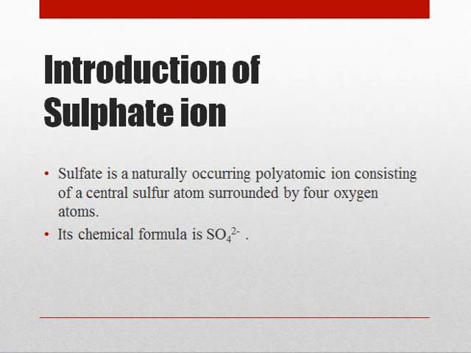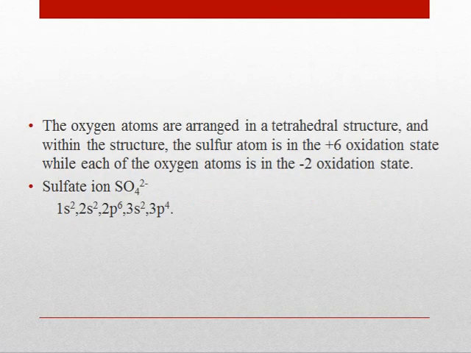Introduction of sulfate. Sulfate is a naturally occurring polyatomic ion consisting of a central sulfur atom surrounded by 4 oxygen atoms. Its chemical formula is SO4 2-. The oxygen atoms are arranged in a tetrahedral structure, and within the structure the sulfur atom is in the +6 oxidation state, while each of the oxygen atoms is in the -2 oxidation state. Sulfate ion electronic configuration is 1s2, 2s2, 2p6, 3s2, and 3p4.